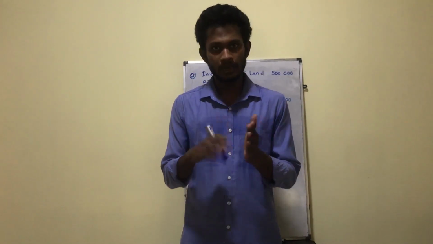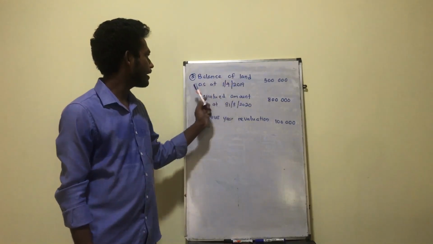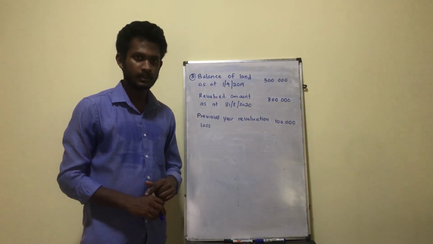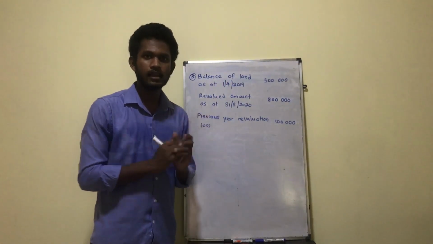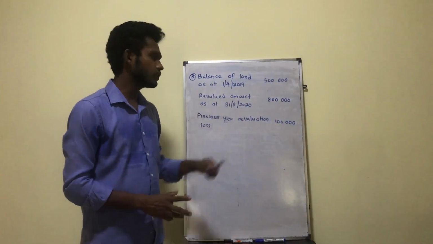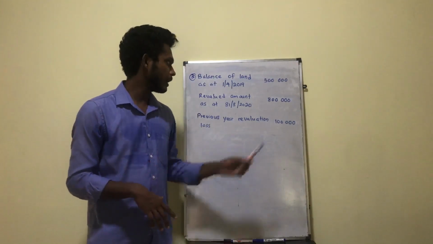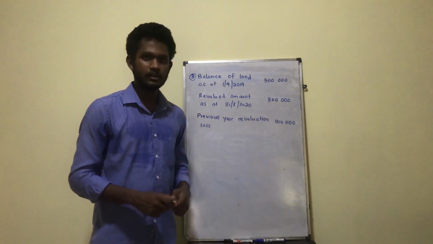And then let's check how we are going to account for revaluation where the asset has been revalued previously as well. So let's take an example. Okay, so this is the third example. Balance of land as at 1st April 2019, that is the balance of land at the start of the financial year, that is 500,000, and revalued amount as at 31st March 2020, that's the balance at the end of the financial year, that's 800,000.